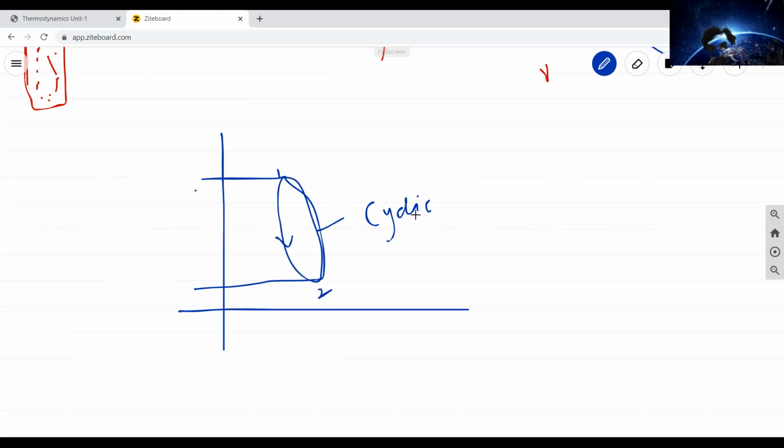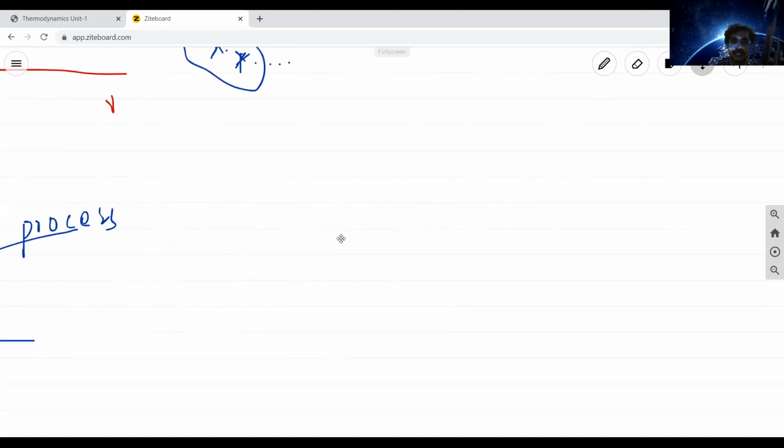So the entire cycle is involved in some process. That is called a cyclic process. Cyclic process is very important. Now we come to reversible and irreversible processes. The question is: what is reversible and what is irreversible?